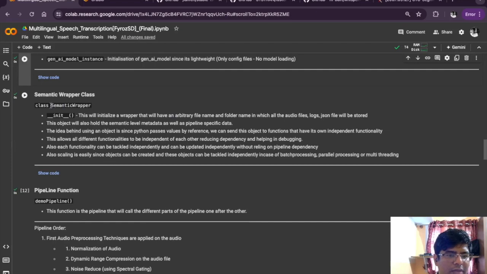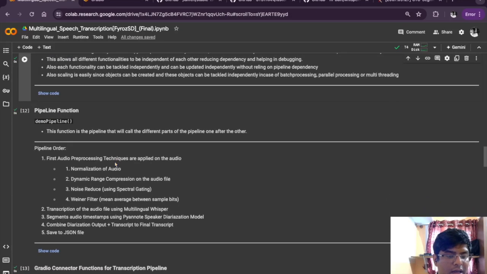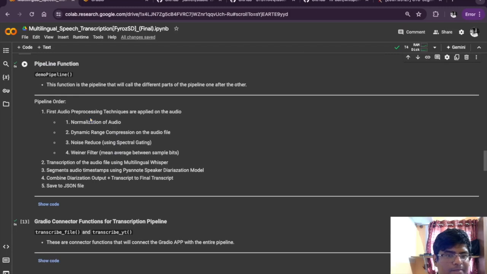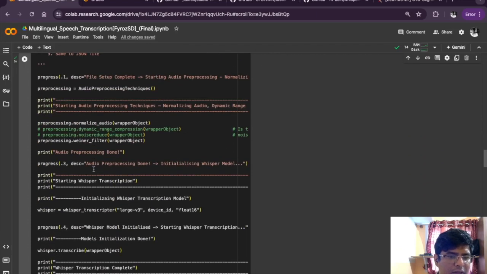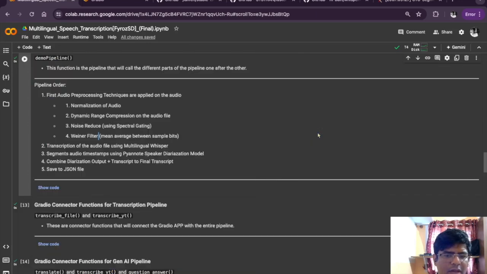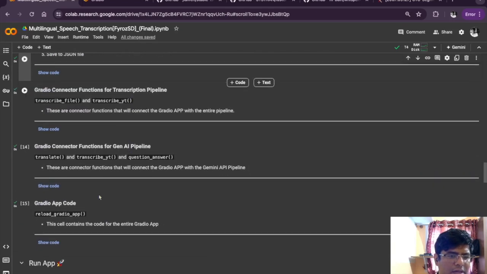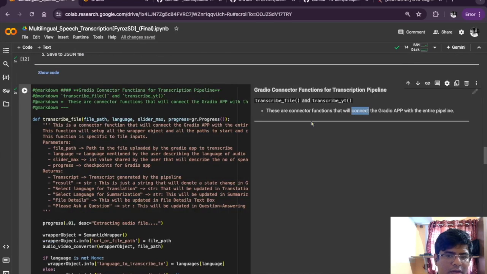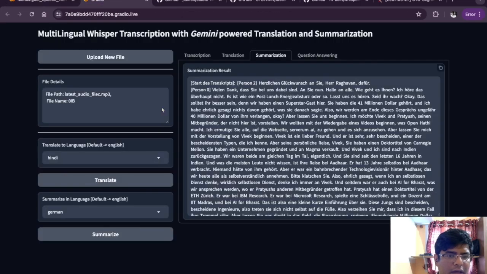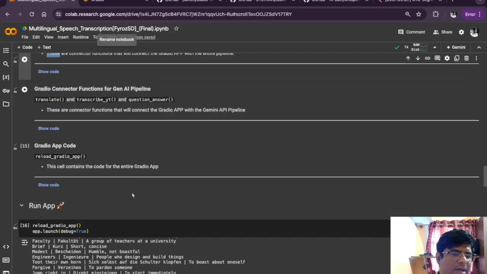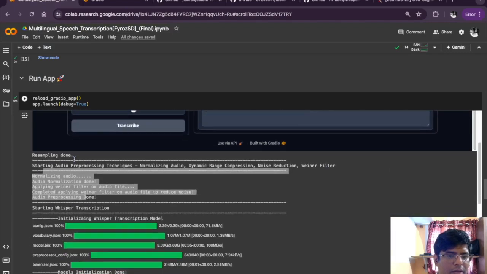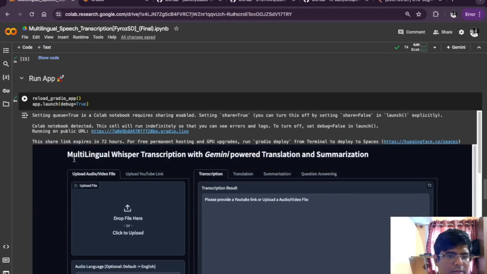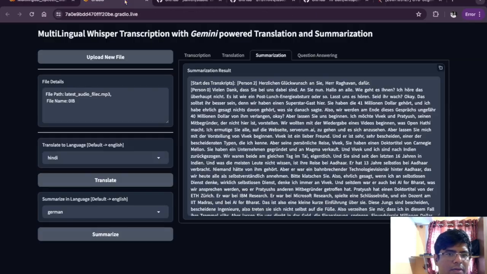So the idea behind this semantic wrapper was this, and this is the demo pipeline. This is the pipeline where all the functionalities will be processed one by one, and this is the code to connect the Gradio app with the entire pipeline. And if you click on this, we will get the app launched here.